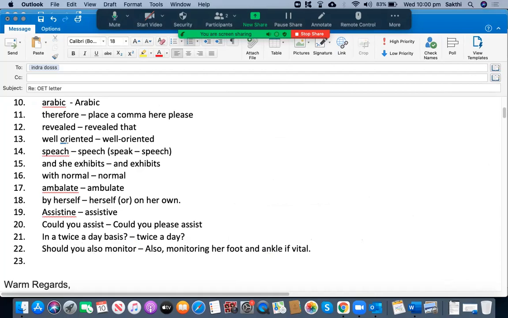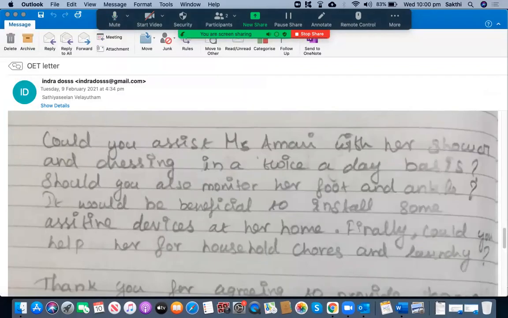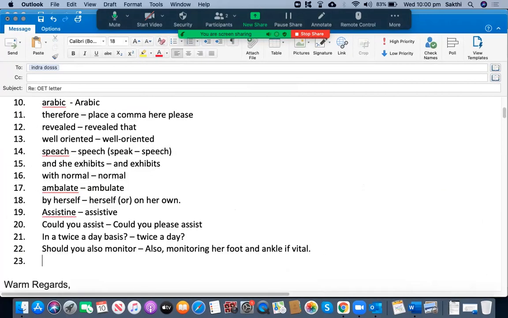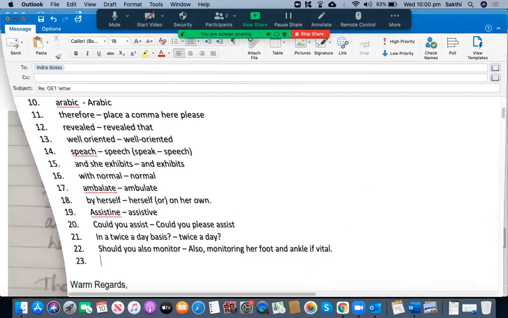So instead of writing down the sentence, should you also monitor her foot and ankle, you can mention, also monitoring her foot and ankle is beneficial, is vital, is important, is critical, something like that you can use.